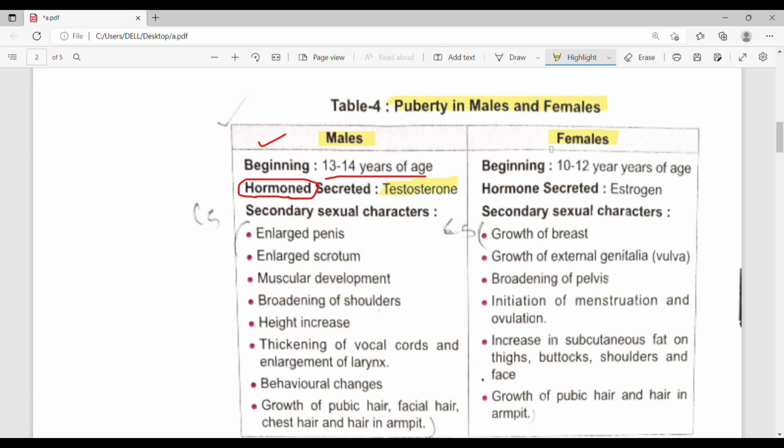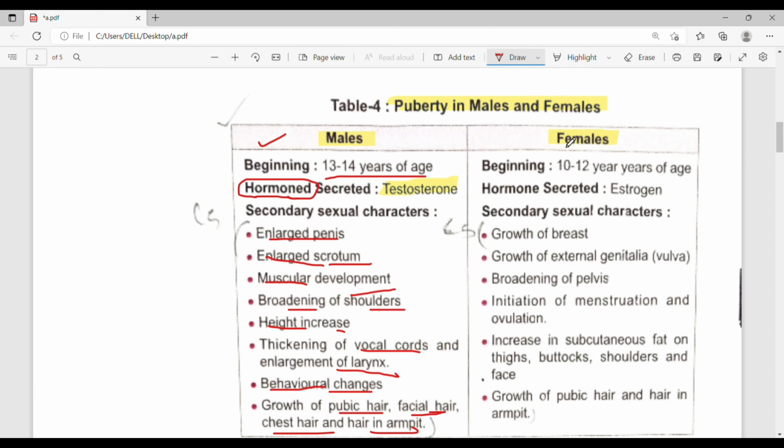Secondary sexual characters in males are enlarged penis, enlarged scrotum, muscular development, broadening of shoulders, height increase, thickening of vocal cord, and enlargement of larynx. Larynx is known as voice box. Behavior changes. Growth of pubic hair, facial hair, chest hair, and hair in armpit.